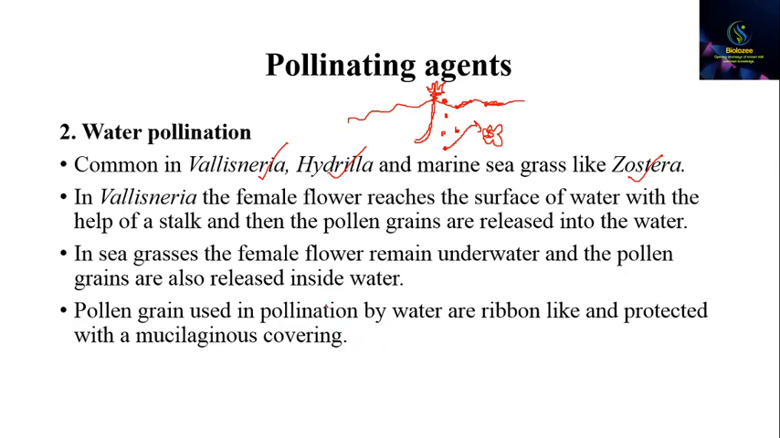Now, pollen grains used in pollination by water are ribbon-like and they are protected with the help of a mucilaginous covering. This mucilaginous covering is provided to the pollen grains so that they might not dissolve in water or be affected by water.